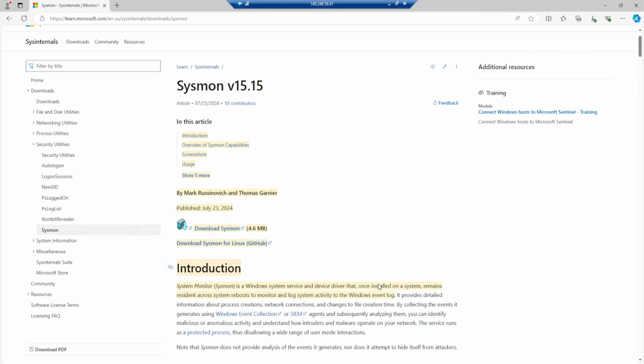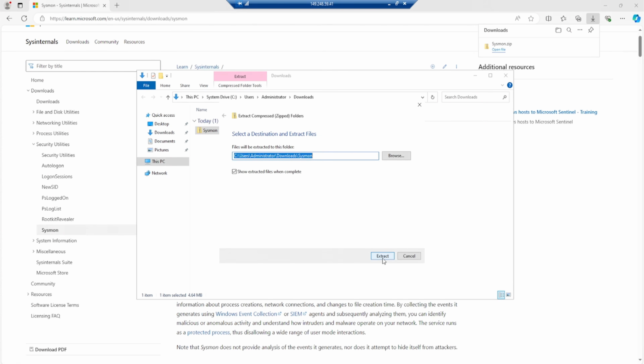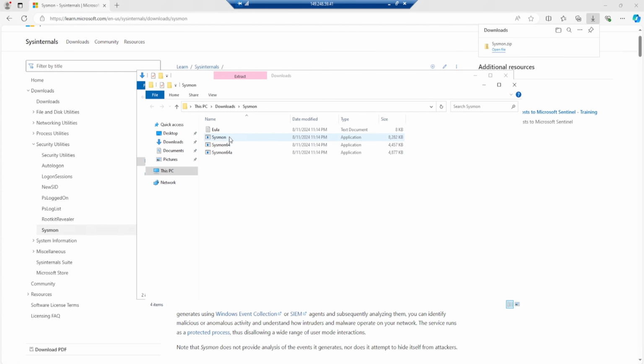Now that our Sysmon is downloaded, let's head over to our downloads folder here. I'll click on this folder icon, and then I'll right-click Sysmon and extract all. Click on extract, and now we have 3 different binaries. Perfect. The next thing we want to do here is download the configuration file for Sysmon.